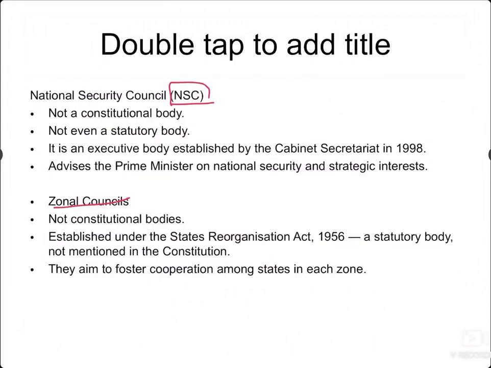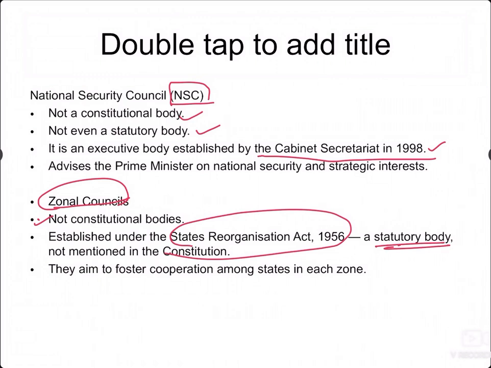So the National Security Council is neither a constitutional nor a legal statutory body. It was just established by the Cabinet Secretariat in 1998 to advise the President on security issues. The Zonal Council is not established by the Constitution, but it is a statutory body, because it is established under the States Reorganisation Act and not mentioned in the Constitution. So among these, only the Interstate Council has been established by the Constitution, the other two have not. So the only answer is only one.